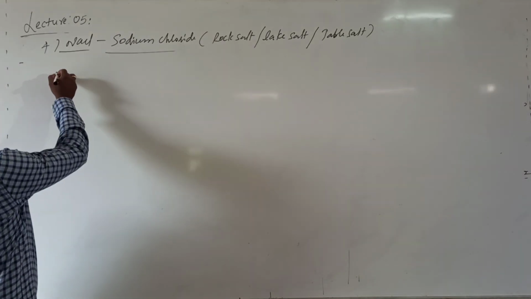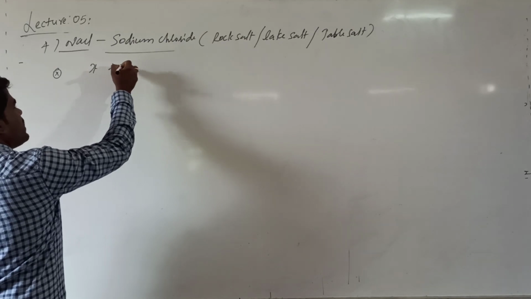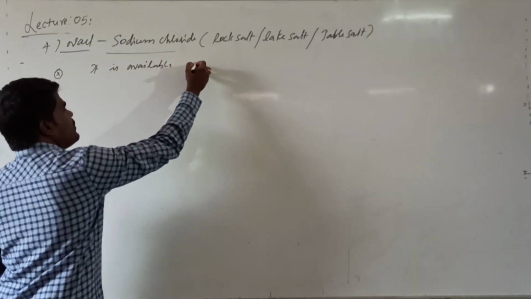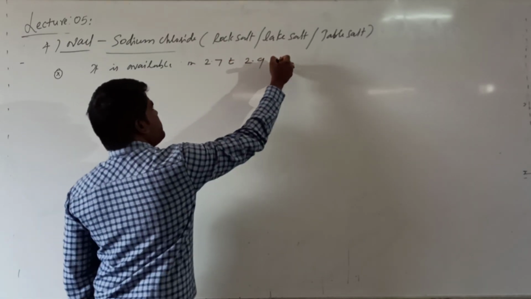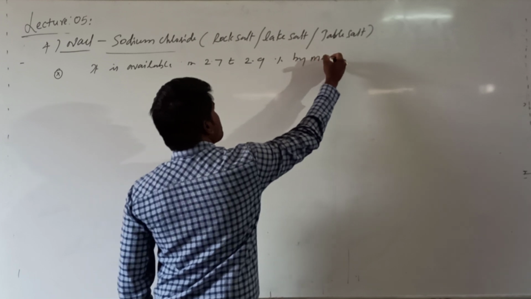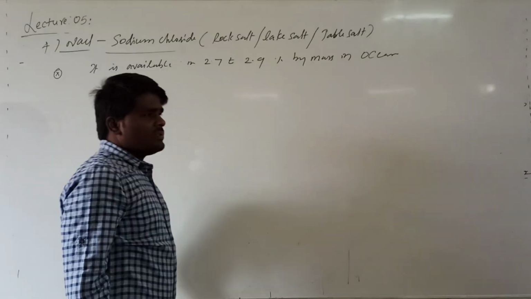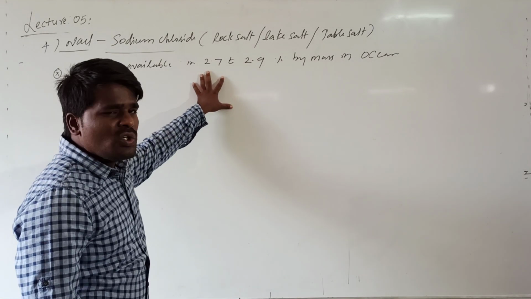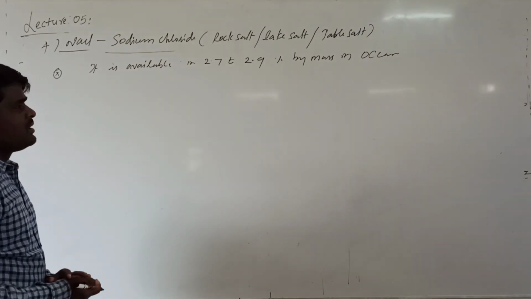This is a very abundant compound of sodium. It is available at 2.7 to 2.9% by mass in the ocean.